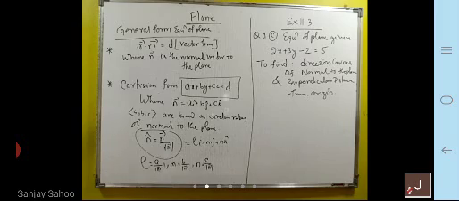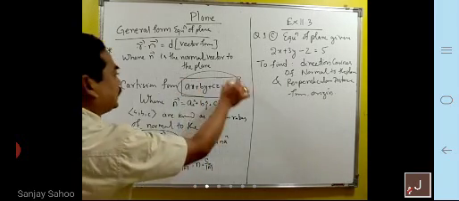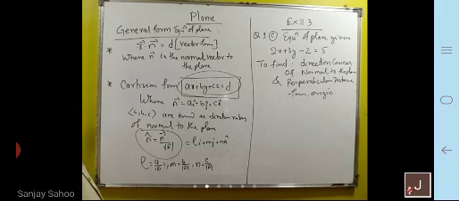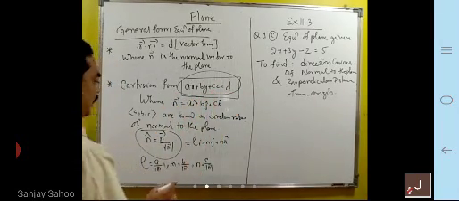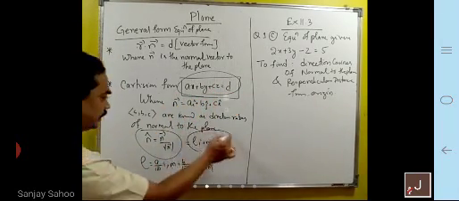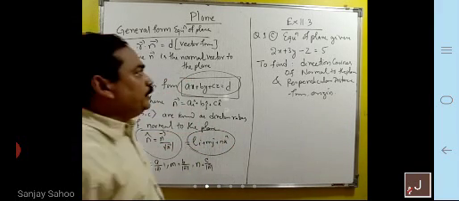Then how to get it? The form ax plus by plus cz is equal to d is given, and we have to reduce it to the required form.